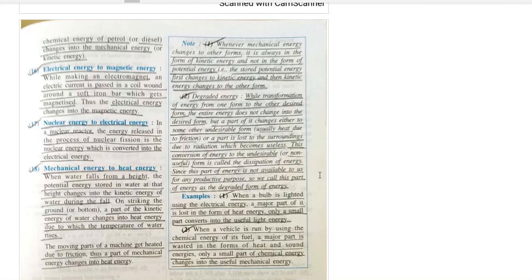You have to understand that whenever mechanical energy changes from one form to another, there is always some amount of energy which is lost, which is degraded energy. First let's read this: whenever mechanical energy changes to other forms, it is always in the form of kinetic energy and not in the form of potential energy. The stored potential energy first changes into kinetic energy and then kinetic energy changes into other forms.